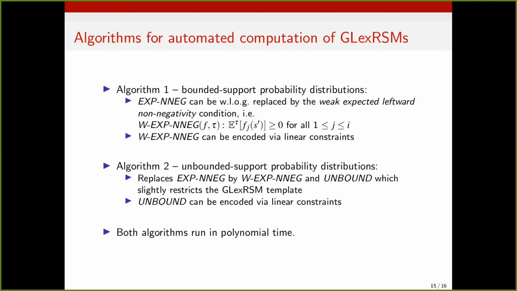And therefore, we get an algorithm which decides the existence and computes a slightly stricter subclass of linear G-Lex RSMs, which can nevertheless prove almost sure termination of our first motivating example with normal distributions. Given that both algorithms reduce the computation to linear programming, both of our algorithms run in polynomial time.